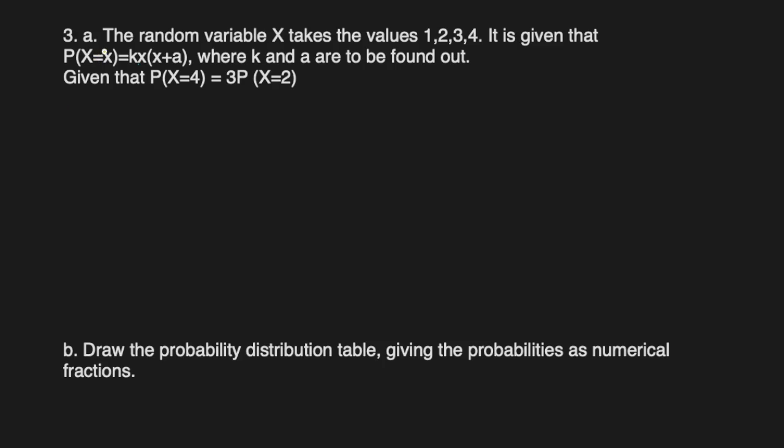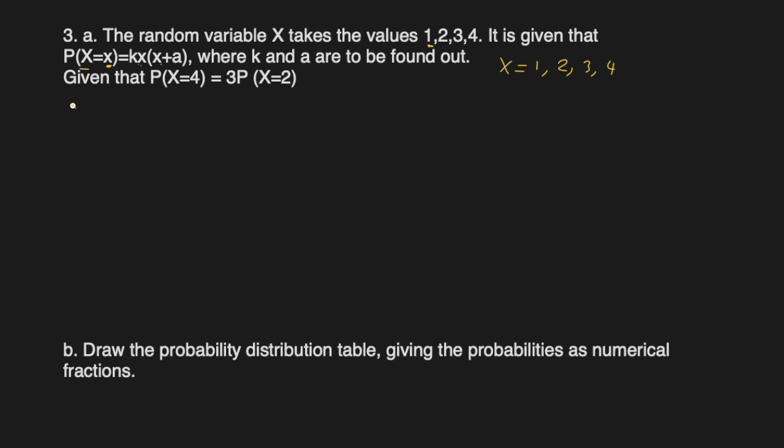Question number 3, A part. The random variable X has values 1, 2, 3, 4. Okay, so X is equal to 1, 2, 3 and 4. It is given that the probability of X equal to small x. If X is equal to 1, that means this x will be replaced by 1. That's what this whole thing means.